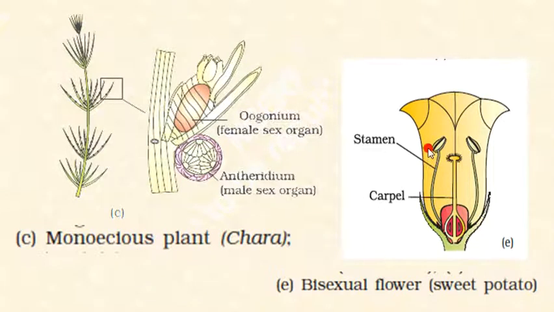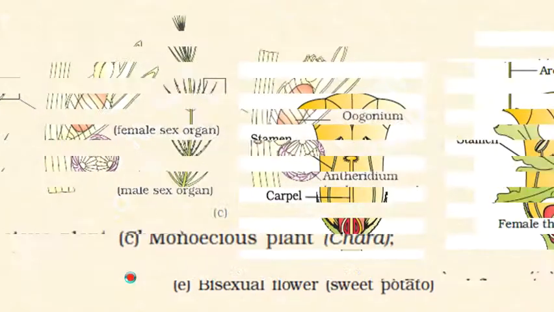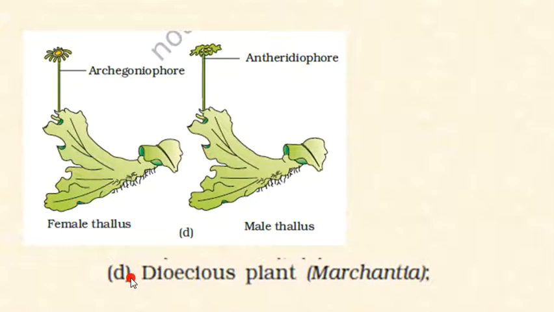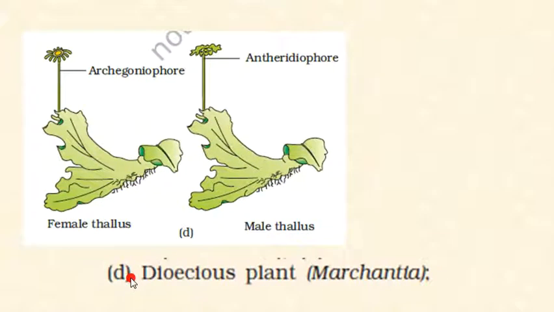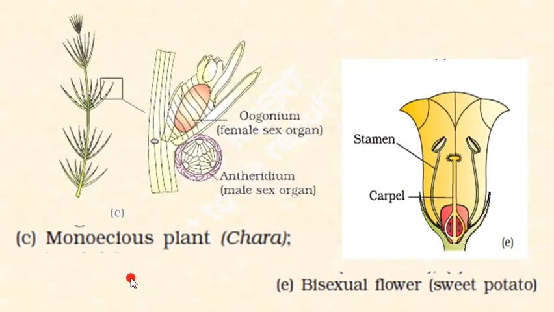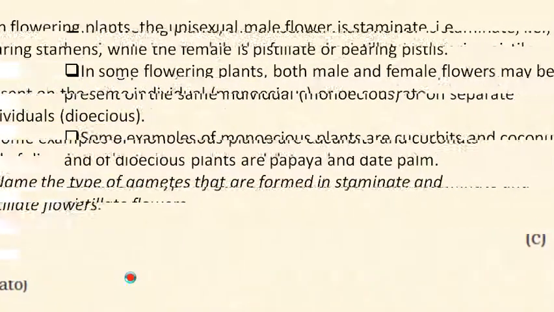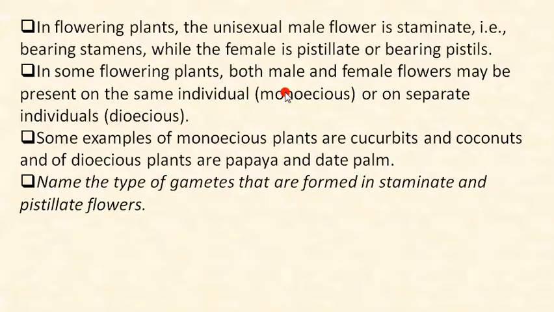Another example is the bisexual flower, sweet potato. Both stamen and carpel are present in the same flower, that's why it is called bisexual and monoecious. Please don't get confused between dioecious and monoecious. In dioecious, male and female are different, but in monoecious both are present in only one organism.